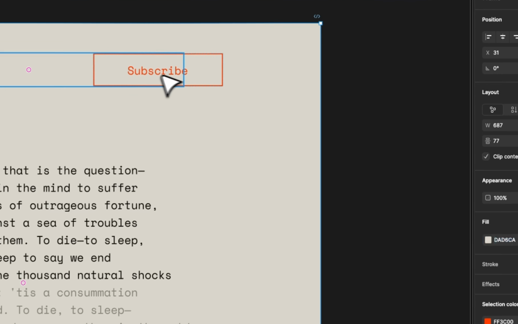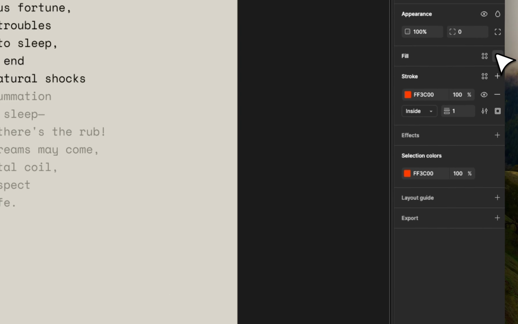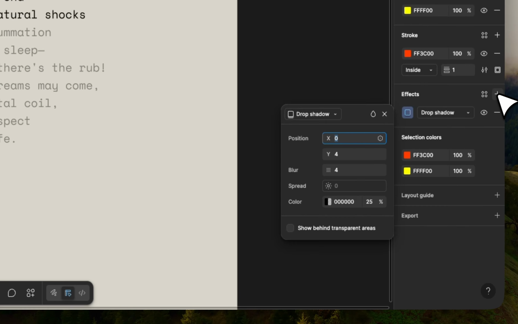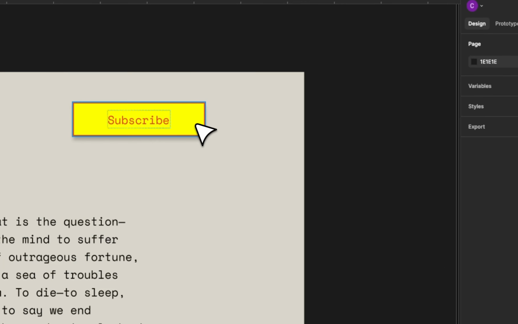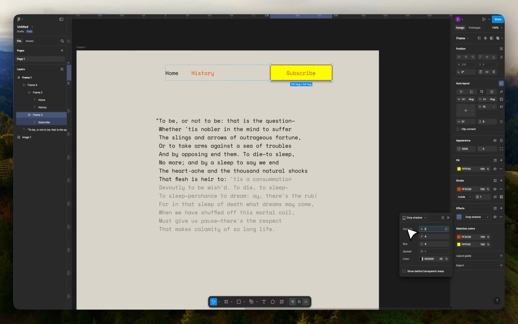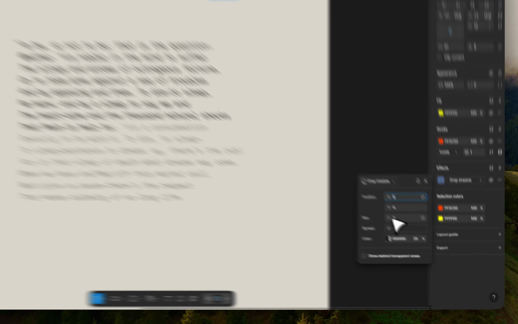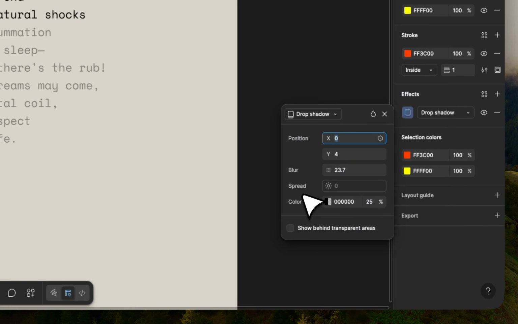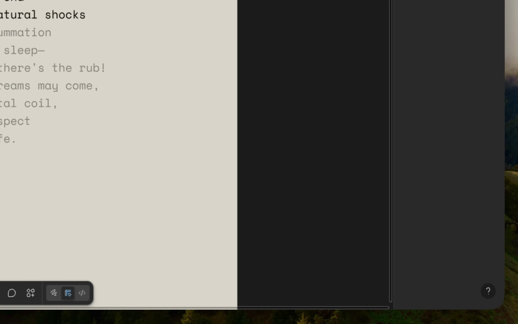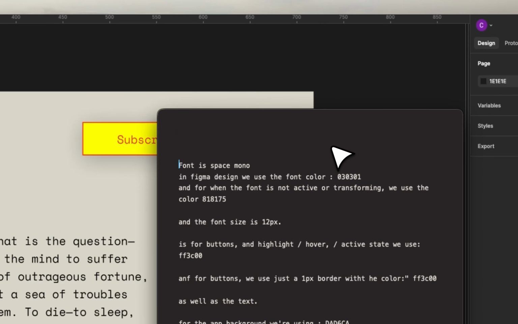For example, if for this button I want to add a background color of yellow, and I want to add an effect that is a drop shadow, you can just say, I want a drop shadow, and then say the position X is 0, Y is 4, the blur is 23, and the color is black at 25%. You can add all of these things into here, and it's basically going to help you feed that to the AI.